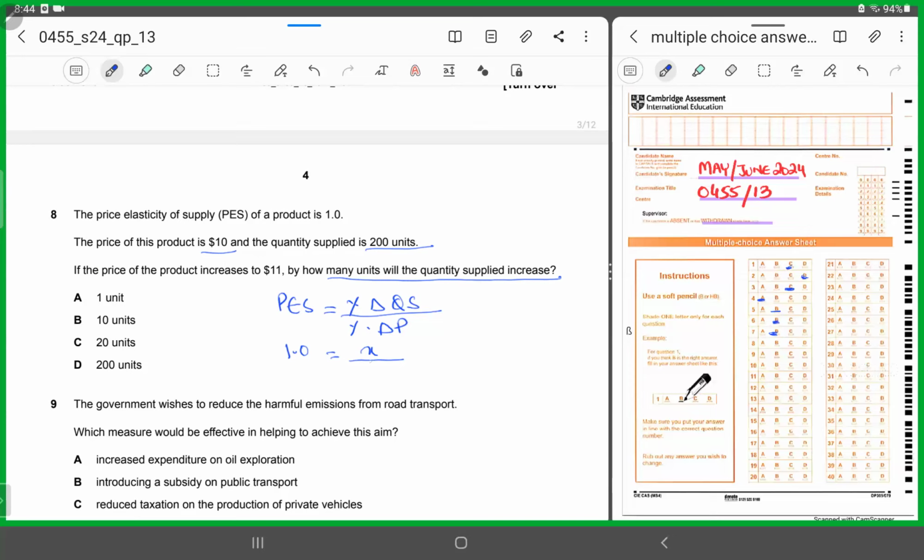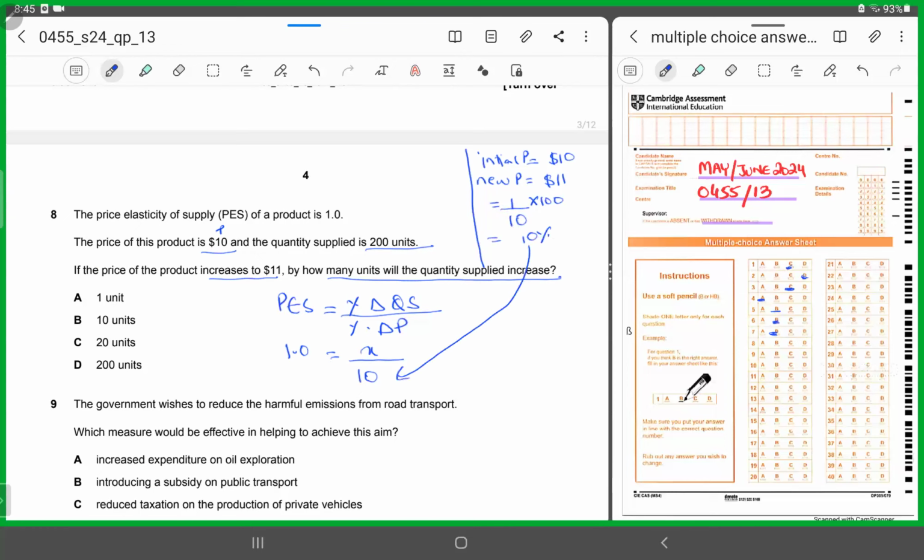How 10? Now you'll ask me how there would be a 10% change in price. Initial price was what? 10. Initial price was $10, right? And the new price is what? $11. So the price has risen by what? $1. So the difference is 1 divided by the initial into 100. This is how you're going to get the change in price, right? So this is what? 10%. So this is how I got this value in the denominator.